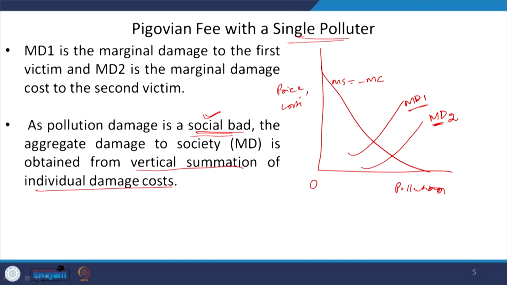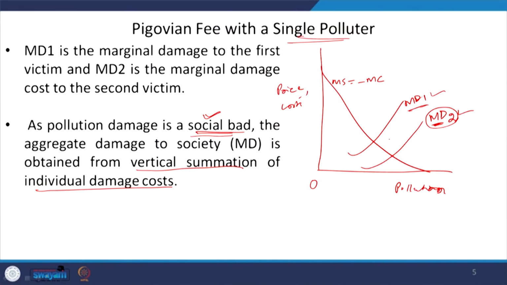If you have to find the aggregate damage function borne by the first victim and the second victim, you have to add up, and this would be the vertical summation, not the horizontal summation. Remember that in case of social good or social bad, if you have to find the aggregate of anything, it should be added vertically.